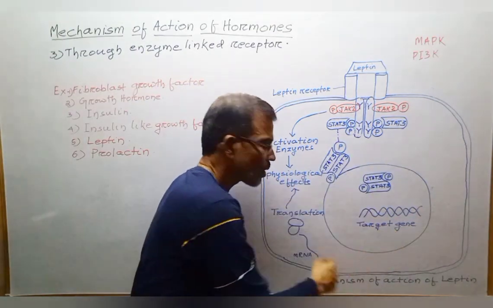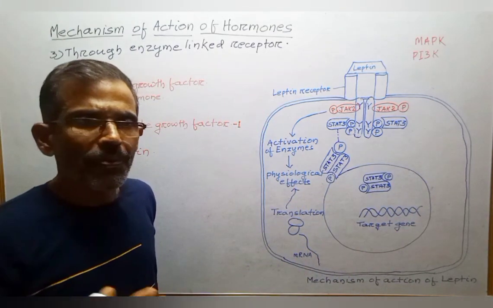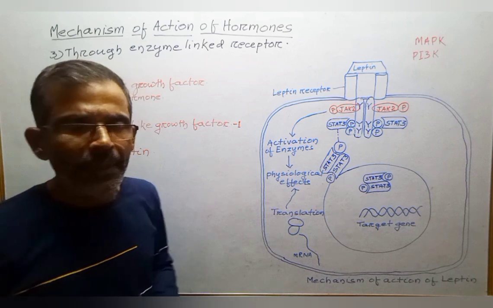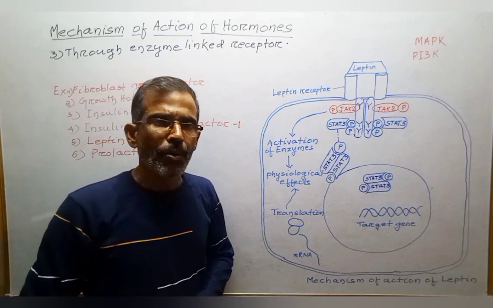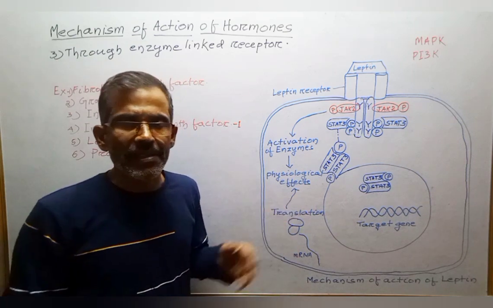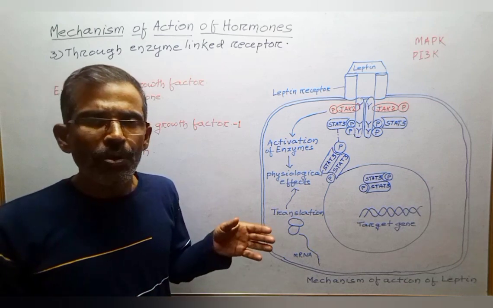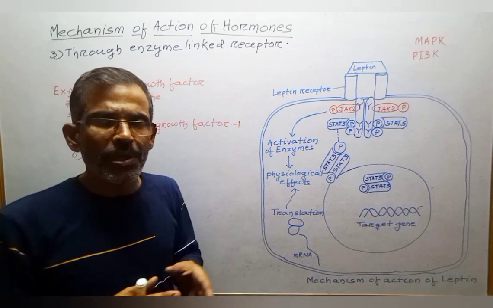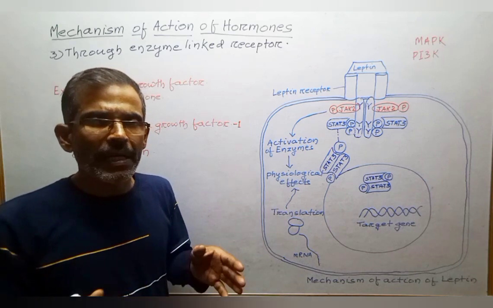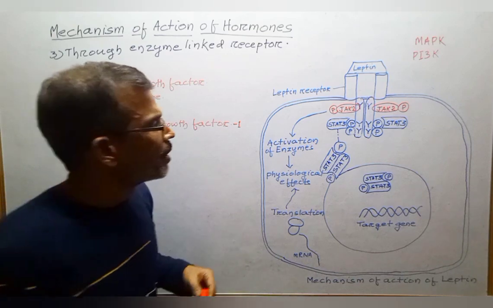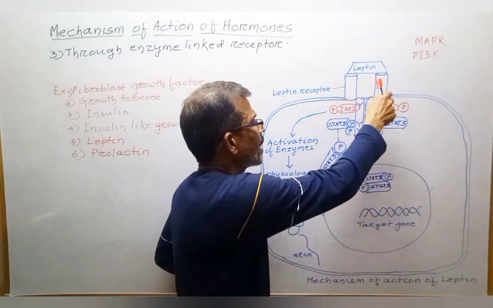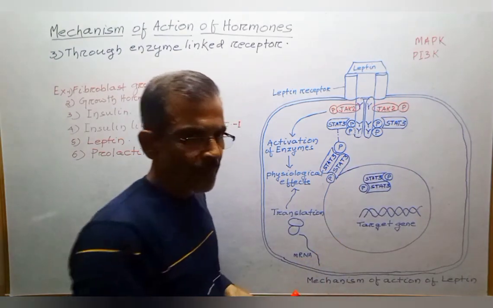This figure outlines the mechanism of action of leptin. Leptin is a hormone secreted by fat cells. This hormone is involved in the regulation of appetite and in energy balance. Leptin receptor exists as a dimer.